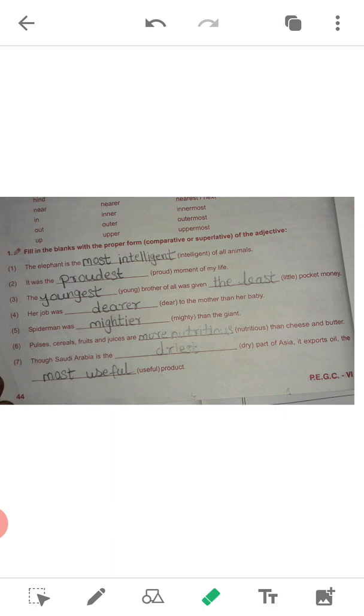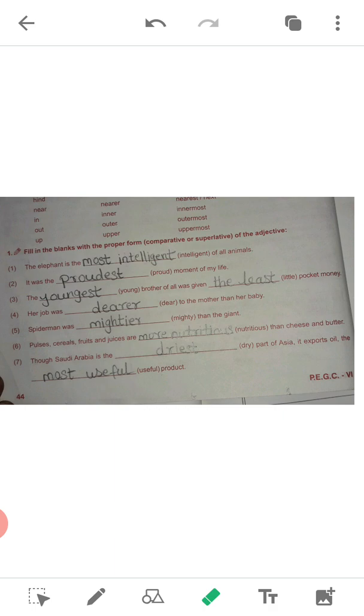Like that, all are written here. Her job was dear; it is one syllable, so it will become dearer because it's a comparison between two, job and baby. Spider-Man was mighty, will become mightier, comparative. Pulses, cereals, fruits and juices are nutritious, which has more than two syllables, and it is a comparison between cheese and butter.